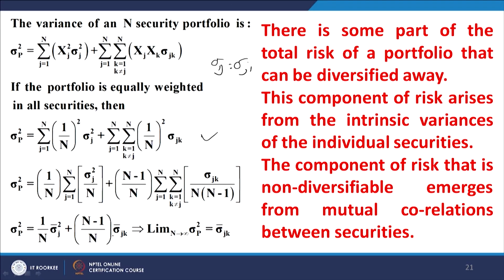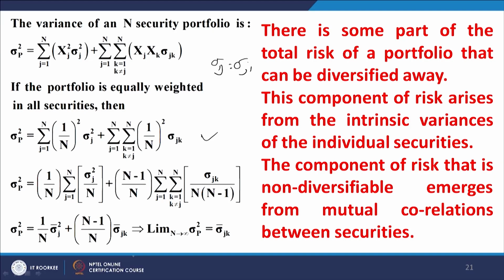Now, in the limit that n tends to infinity, the first term gives you 0 and the second term, if you look here, n upon n will give me sigma bar jk, and the second 1 upon n sigma bar jk will give me 0. So, the second term does not give me 0, the first term of course gives me 0, and the net outcome is this expression.